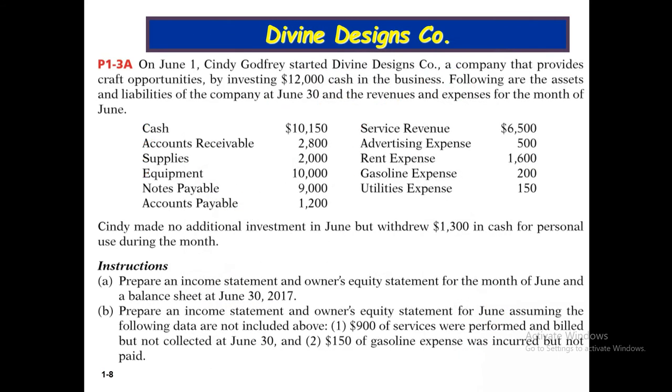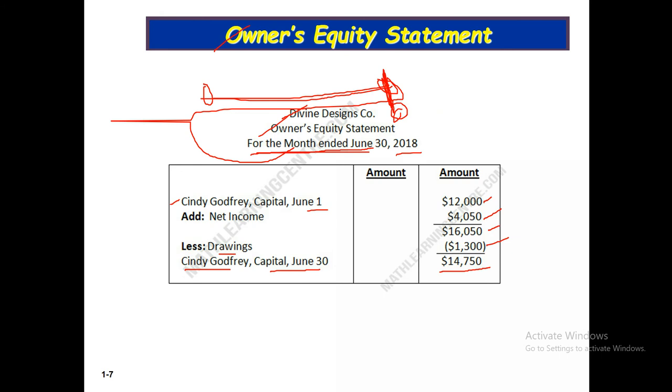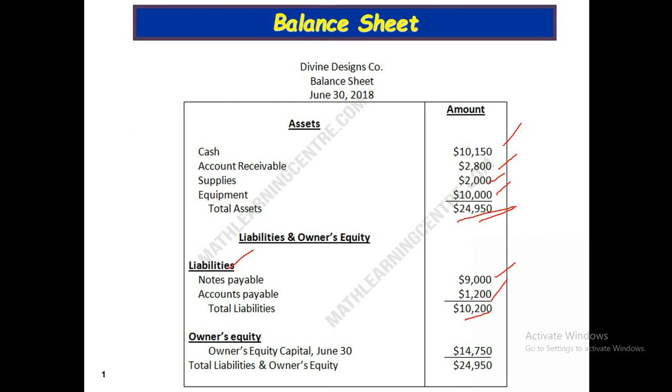And then a very important matter: from the owner's equity statement we need to consider the closing capital. This is our closing capital, $14,750. You can see here, this is owner's equity, capital on June 30, that means the closing capital.